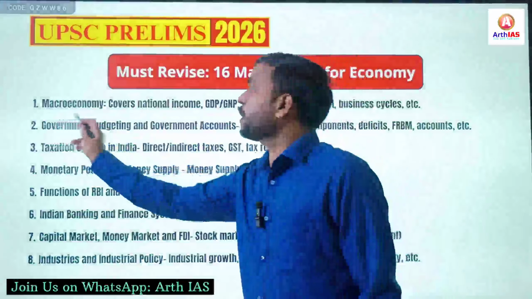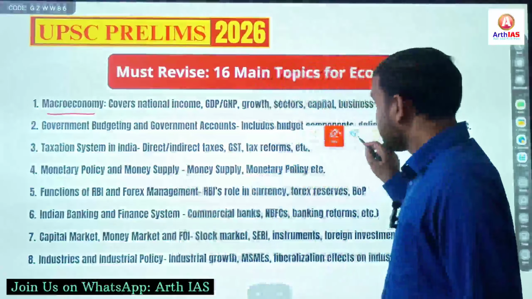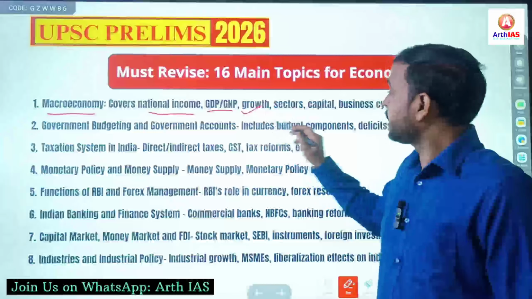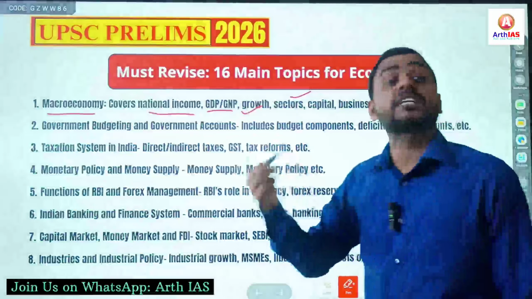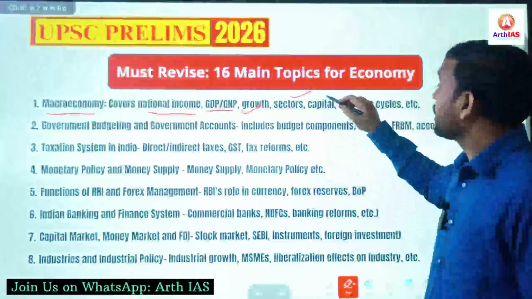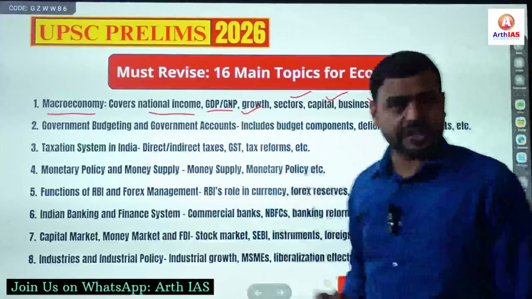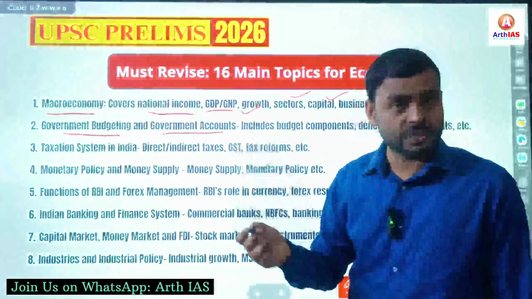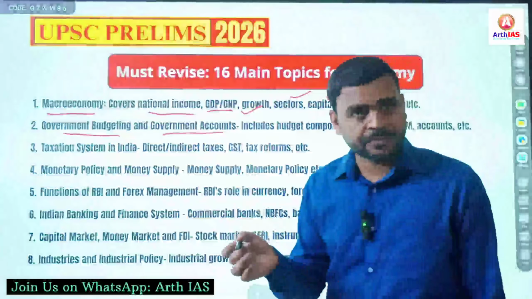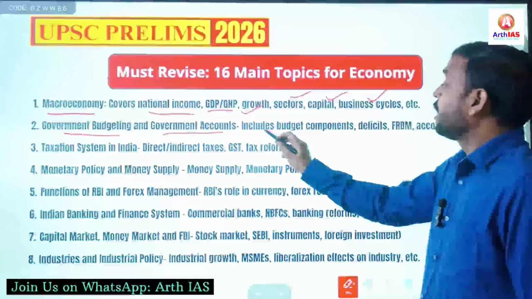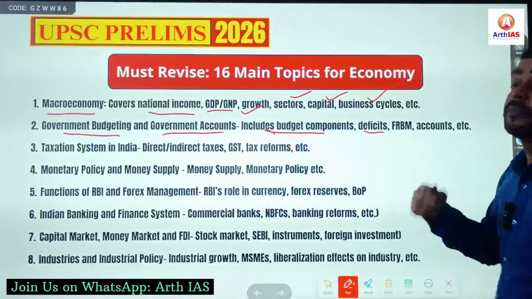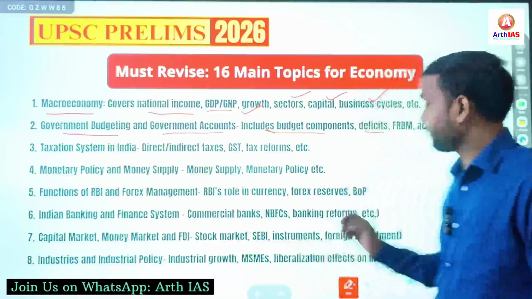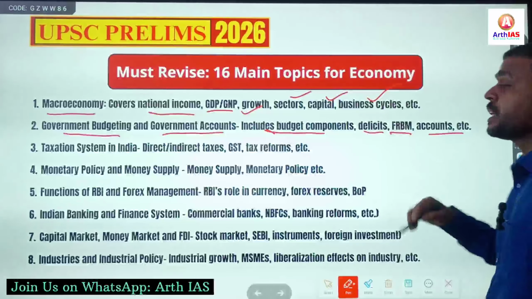First is macroeconomy. Under this, it covers national income, GDP, GNP, growth rate, various sectors, primary, secondary, tertiary sectors, capital, business cycles, etc. Next important topic is government budgeting and government accounts. Budget related topics: budget components, deficits, fiscal deficit, primary deficit, revenue deficit, all these types of deficits, FRBM, accounts, etc.